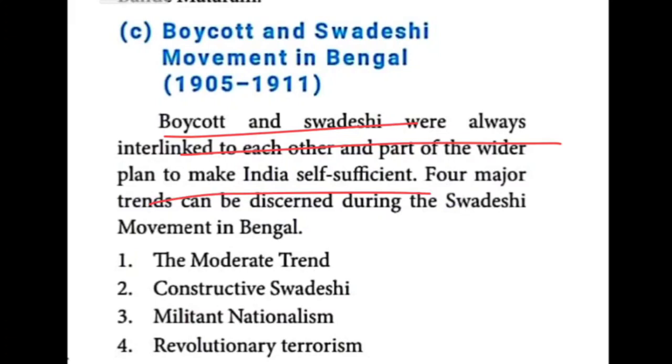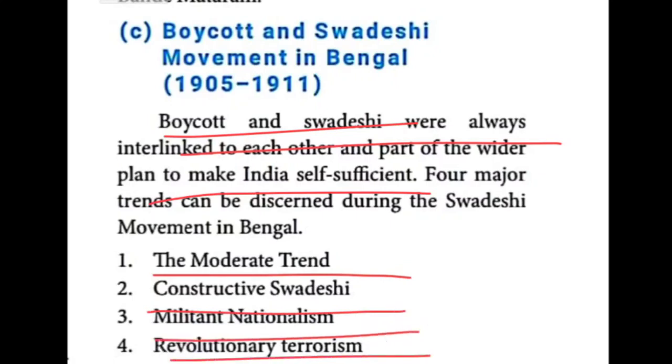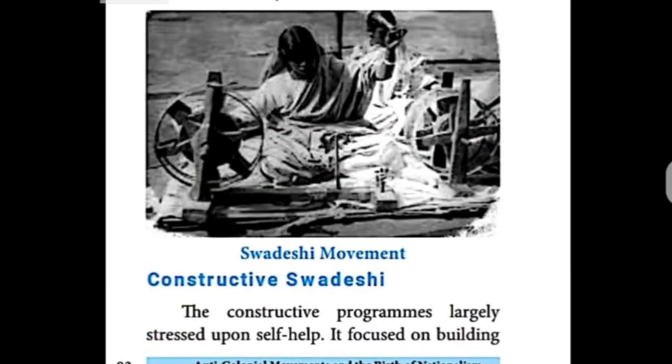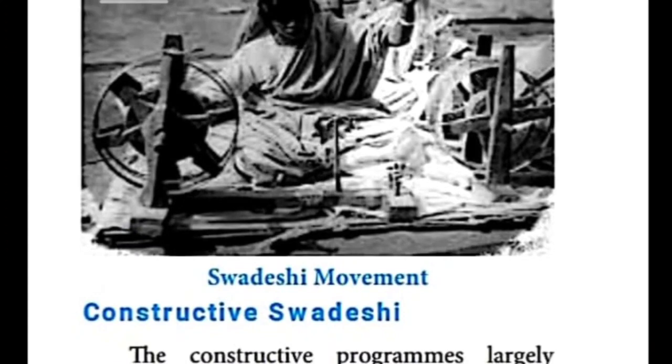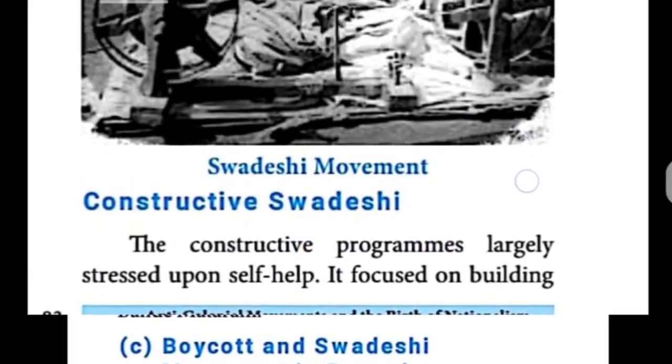Four major trends were there. What are the trends? Moderate trend, constructive Swadeshi, militant nationalism, revolutionary terrorism. So these four headings are there. Under this, some headings were given. You can check the pictures also. This is the Swadeshi movement, one's own country, India for Indians. We have to buy Indian goods only, cotton cloths only, and those should also be prepared by Indians. That's the meaning.